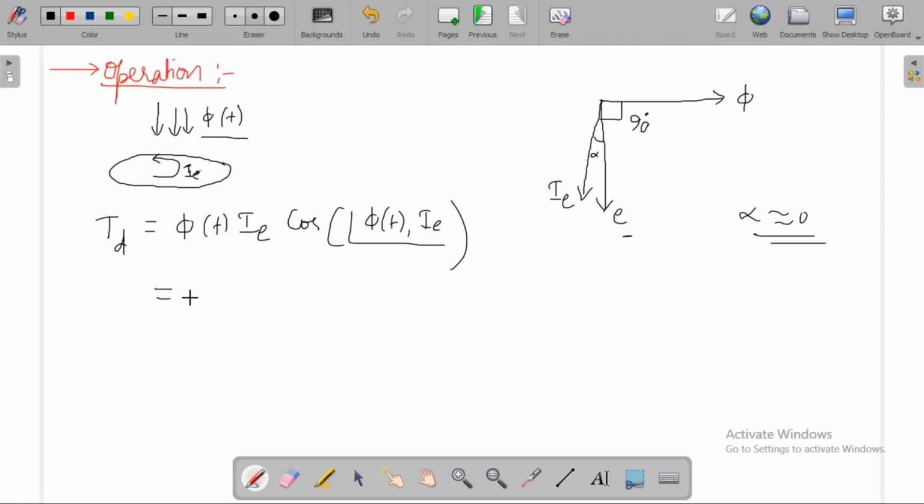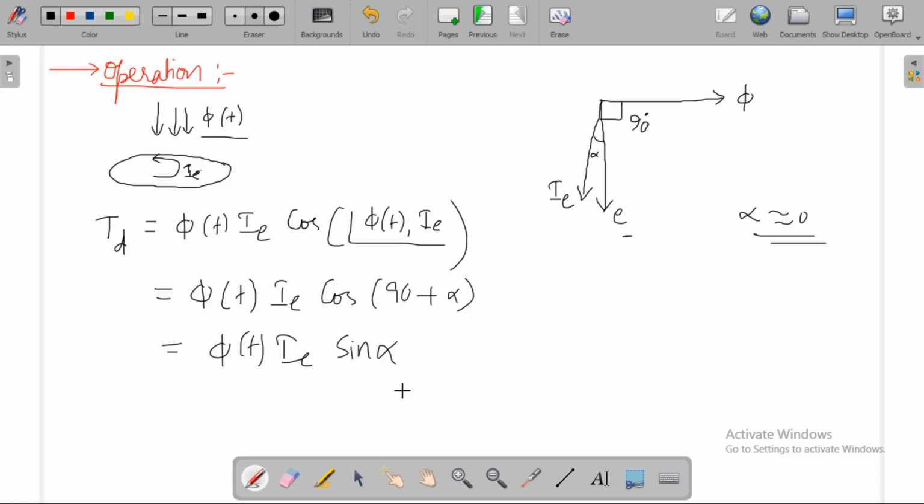Now, what is the angle between phi of t and I_E? The angle between these two is 90 plus alpha. Then the torque is equal to phi of t I_E sin alpha. Since it is resistive in nature, alpha will be approximately equal to 0, then the driving torque will be equal to 0.